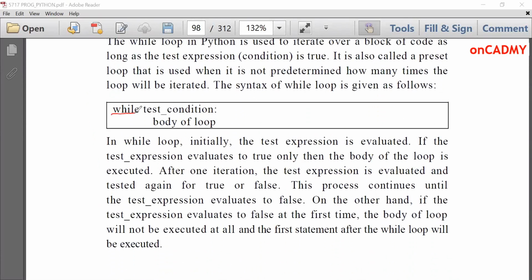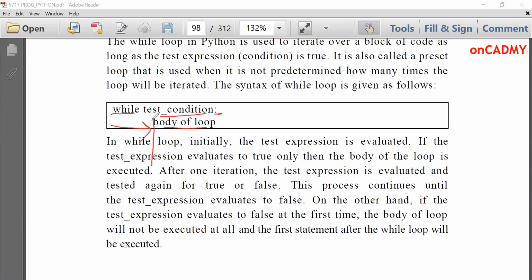First of all, we'll write the keyword while and then write the test condition and then put colon. If this condition computes to be true, then this body of loop will be executed. Just like if statement, we have to mark colon over here to make sure that a block is going to start after this statement, and we need to mark indentation as well. It's a tab space.